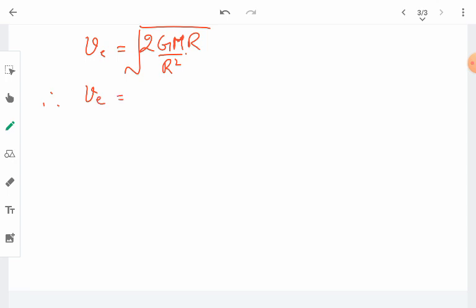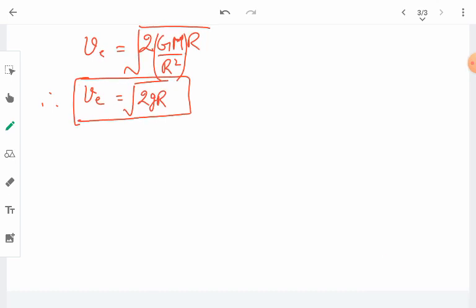So the escape velocity is equal to, now this term, if you remember, is nothing but the acceleration due to gravity of the earth. So it becomes the square root of 2 g R. This will be the expression for the escape velocity of any planet. It will depend upon its acceleration due to gravity, which actually depends upon the mass and the radius of that planet.